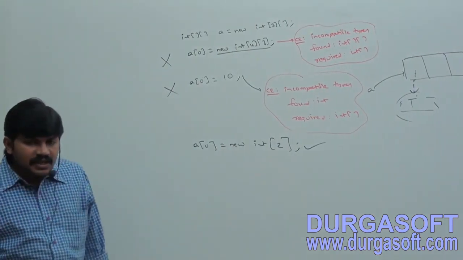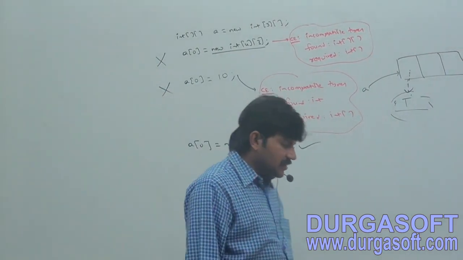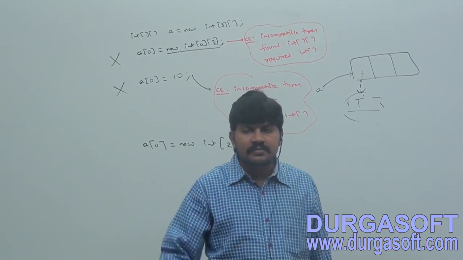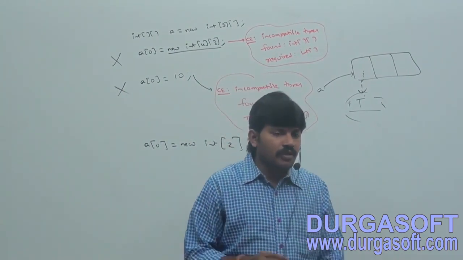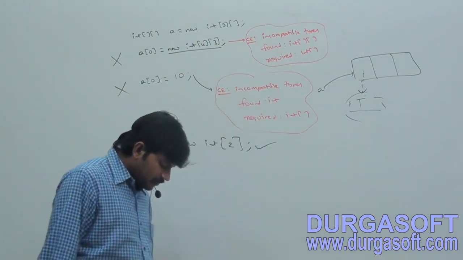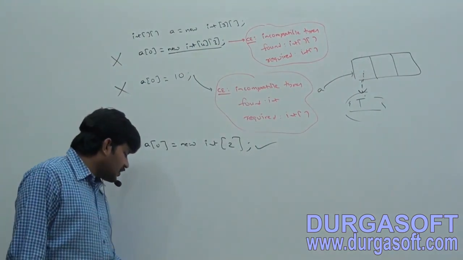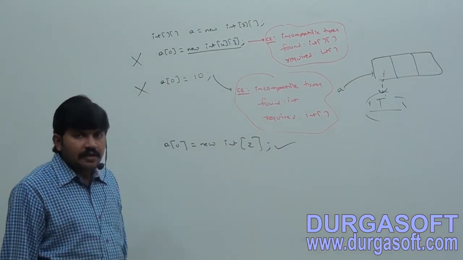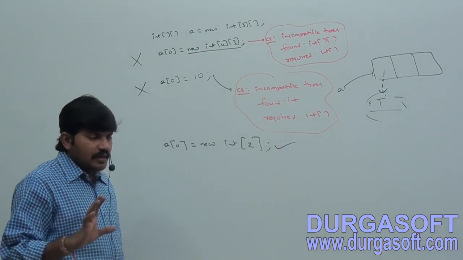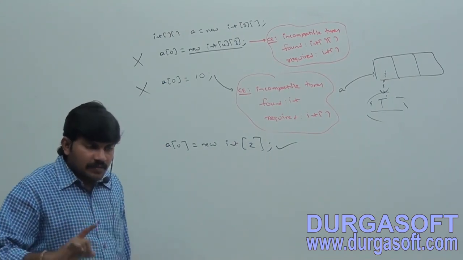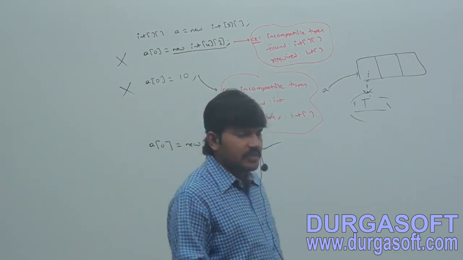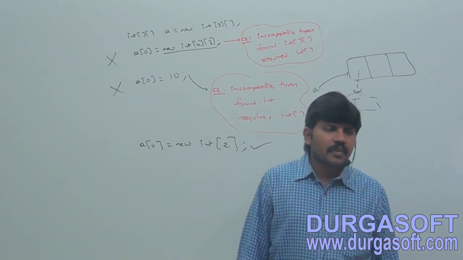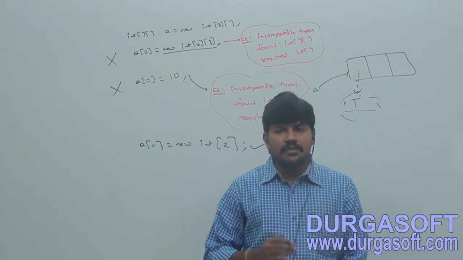Whenever we are assigning one array to another array, both the dimensions and the types must be matched.